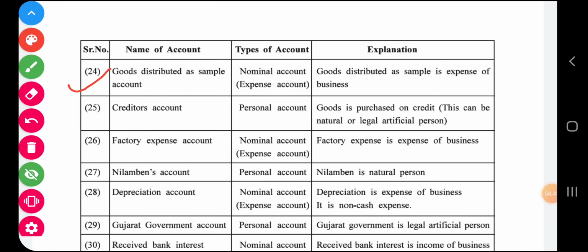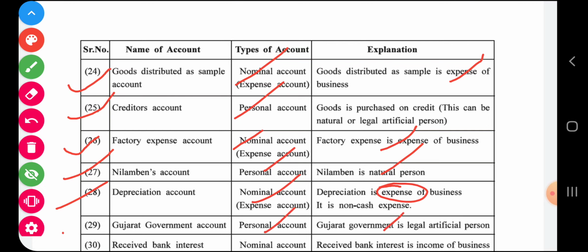So if we consider this as an expense, then it is nominal. Creditors are payables of the business. So it is a liability, and liability can be classified only as personal. Factory expense, as it is an expense, therefore nominal. Neelam Ben's account. Neelam Ben is a living person, a natural person, so personal. Depreciation, I explained in the previous chapter, is an expense, so any expense is nominal. Any government account can be considered personal because they are a legal artificial person.